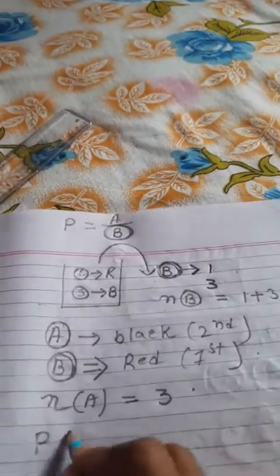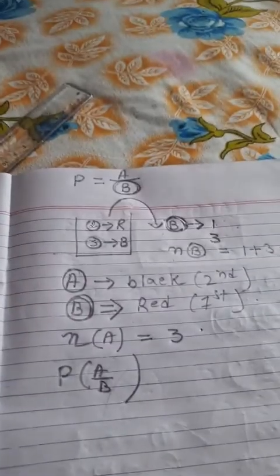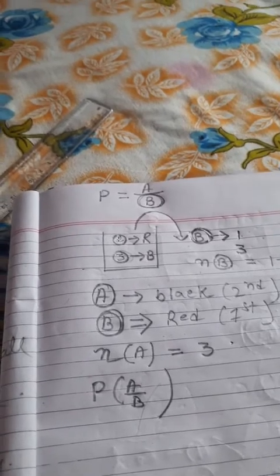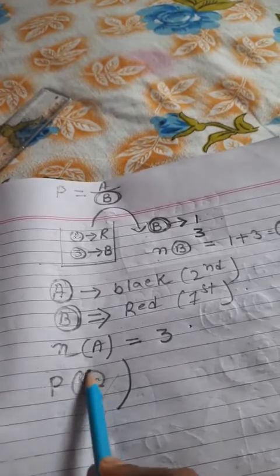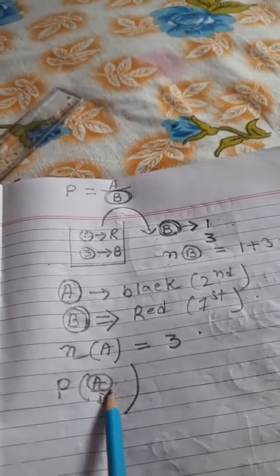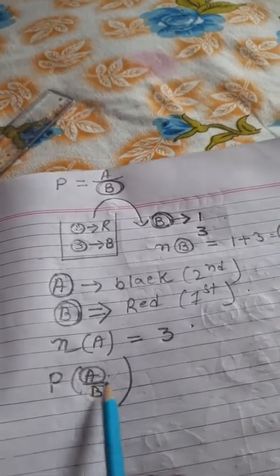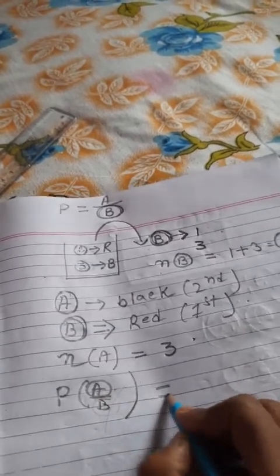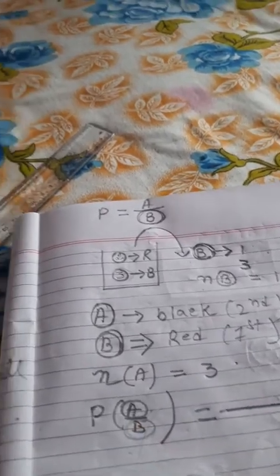Probability of A given B means the probability of occurrence of a black ball in the second draw, when a red ball has been drawn in the first draw. Understood? The condition is that a red ball has been drawn.